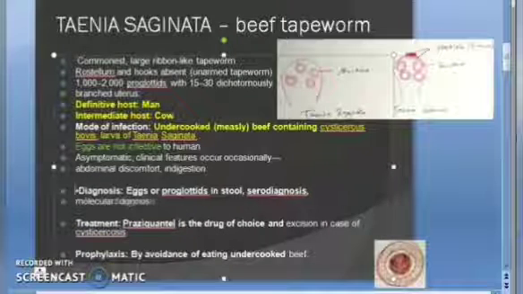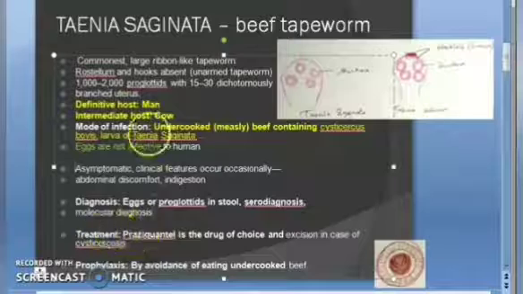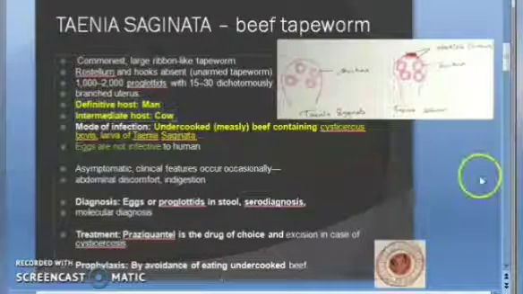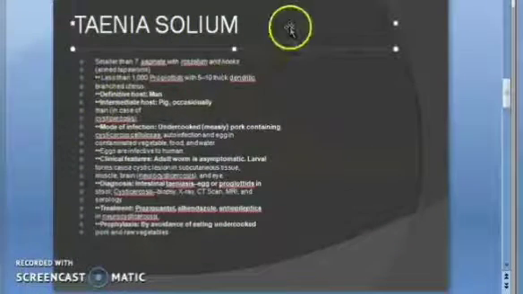Okay. So this was just a very high overview. Just remember, definitive host is man, intermediate host is cow. Guys, so at the moment what we finished is Taenia saginata's overall picture, a high level picture. Now let us look at the high level picture of Taenia solium.